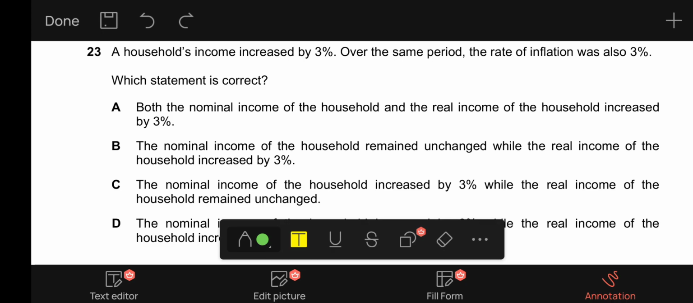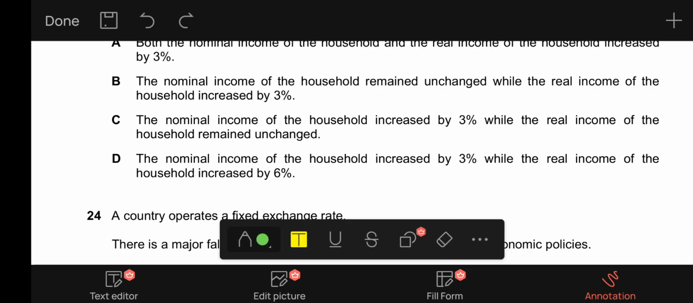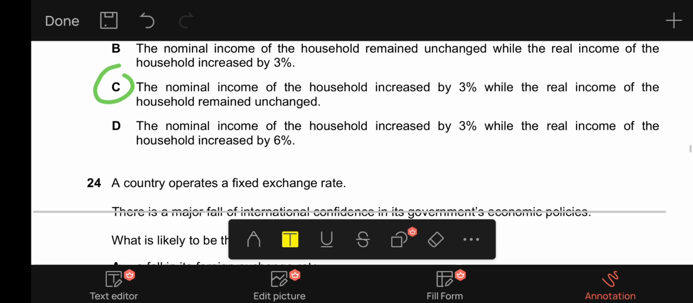B, the nominal income of the household remained unchanged. This is incorrect. The nominal income is clearly mentioned that it increased by 3%. C, it says the nominal income of the household increased by 3% while the real income of the household remained unchanged. This is the correct option because the nominal income rose by 3% and the real income was unchanged as we know it. So C is the correct option to 23.